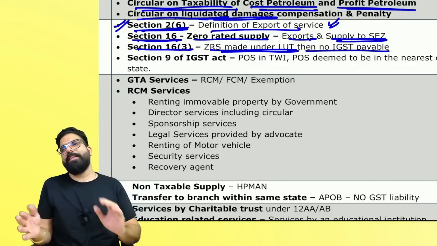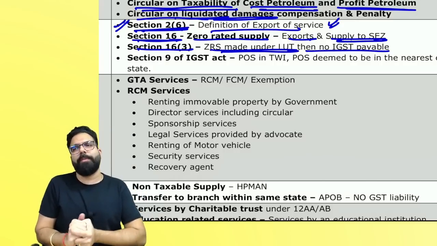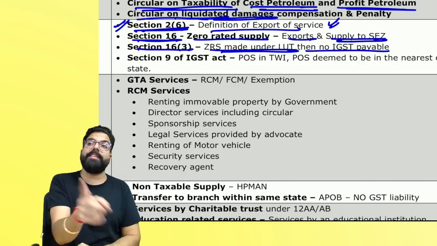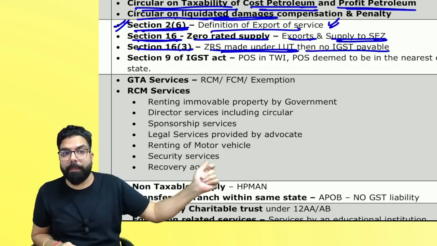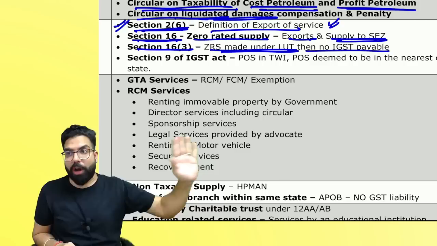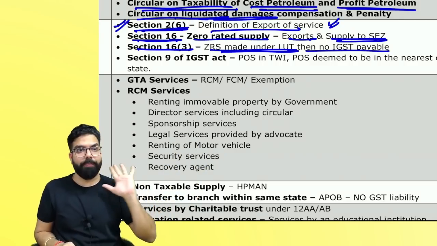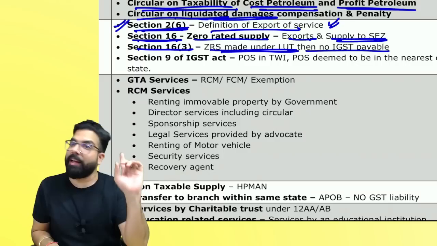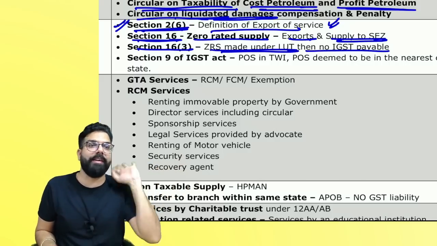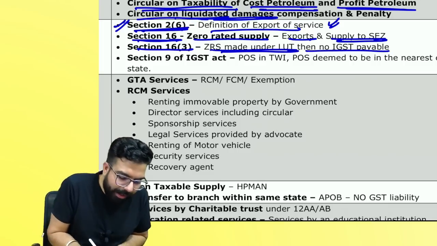And whenever you see in the exam that this person has done zero-rated supply, please search in the question if there is any LUT mentioned. If any LUT is given, then in your output tax liability there will be no GST liability. But if they have told that LUT was not given, then in your output tax liability, please add the GST liability. The next is section number 9.